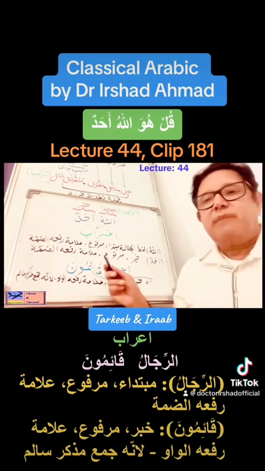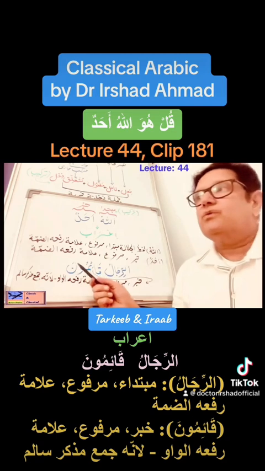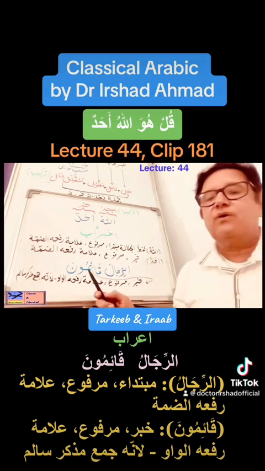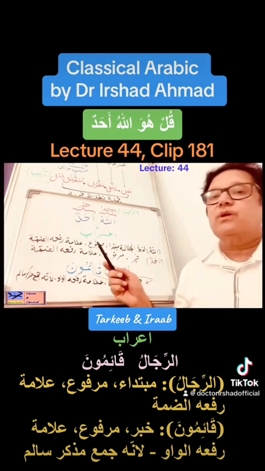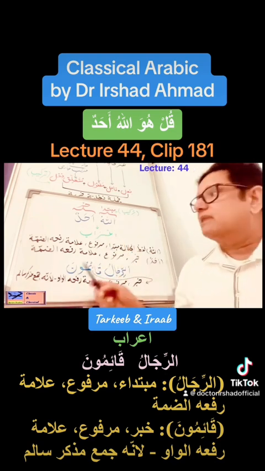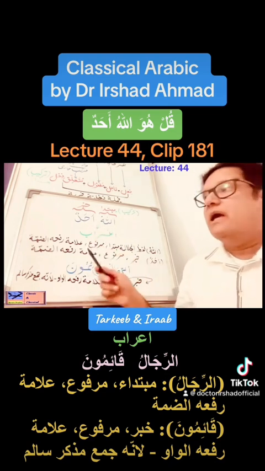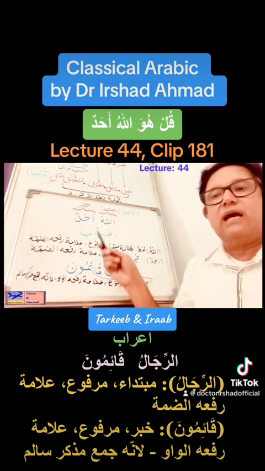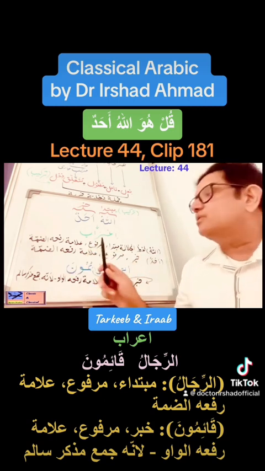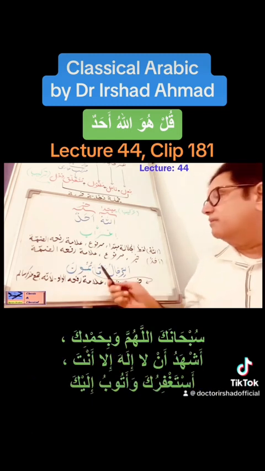I hope that has helped to consolidate our concept of i'rab. I have spent some time on it. Actually, we were working on jumla fi'liya, but I thought it was important to bring the subject of i'rab back in here. If you remember, early on I said our concept of i'rab is going to evolve with time. To start with, we perhaps thought fatha, dhamma and kasra were i'rab. Then we came to know, no, those are not necessarily markers of i'rab in all the nouns. And then we used sounds like ani and ayni, una and ina as markers of i'rab. That's okay. That was easy for us to do and to develop our understanding of the i'rab. But actually, when you describe the i'rab, that's how you describe it.